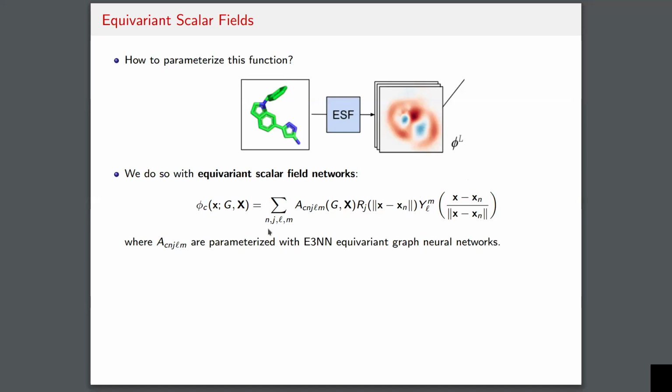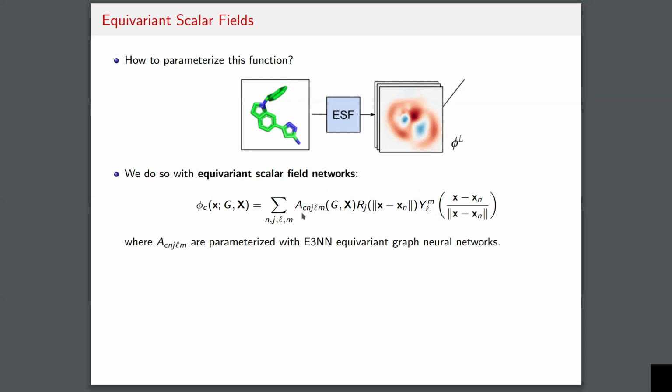So for each atom n, we're going to have such a set of basis functions, which are indexed by j, l, and m, because the spherical harmonics carry indices l and m, and then we're going to choose j radial basis functions. And then each of those is going to have a coefficient, which is going to be the output of our neural network, right? So our neural network is going to do some message passing over the graph, and for each node n, it is going to predict the coefficients that should be attached to each one of these product basis functions, j, l, and m.